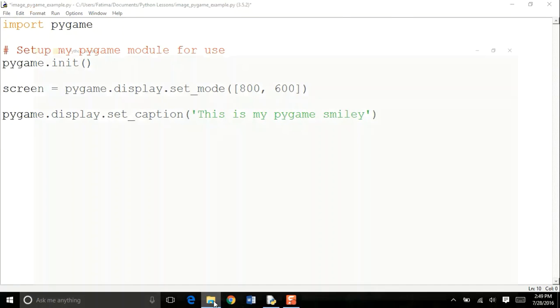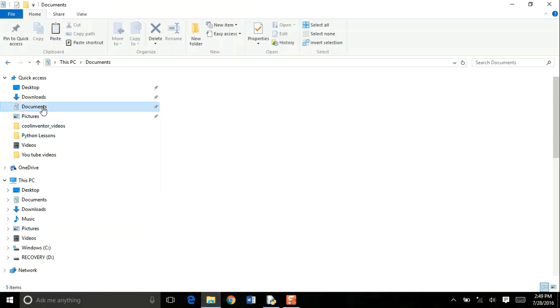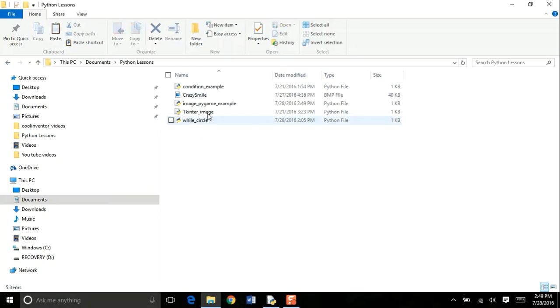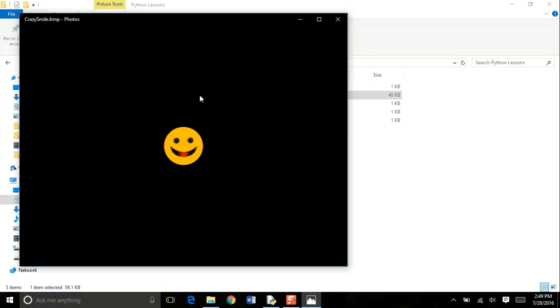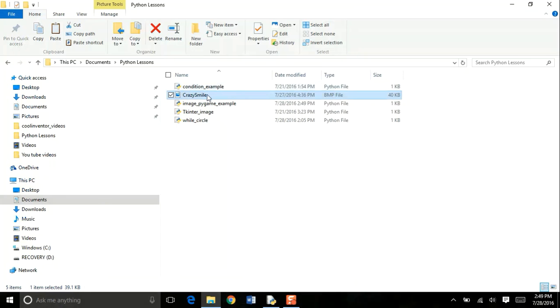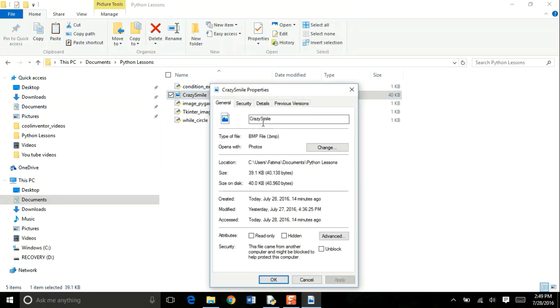The next thing that I'm going to do is load my smiley into my program. If I go to my documents folder, inside my Python lessons, I have saved a picture, crazy smile. When I open this, you can see that I have a smiley over here. And if I click on the properties, you can see that the name of my picture is Crazy Smile and the type of file is BMP.